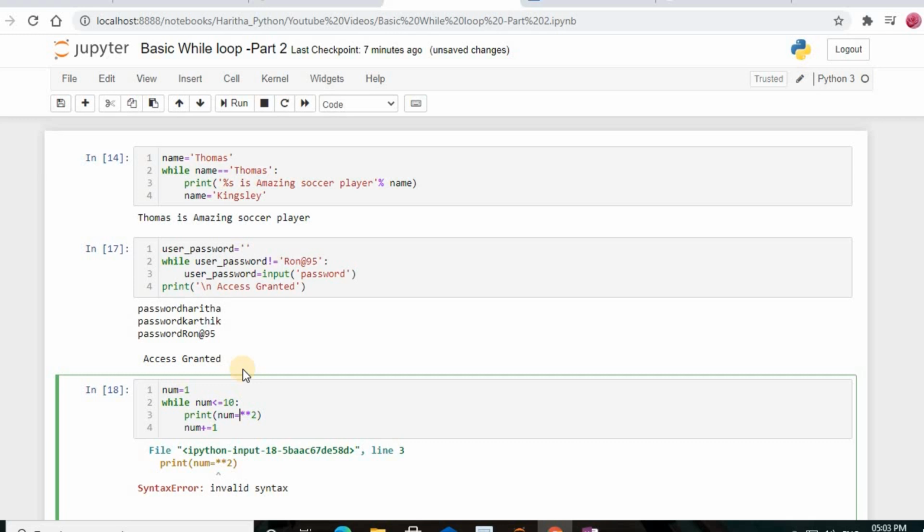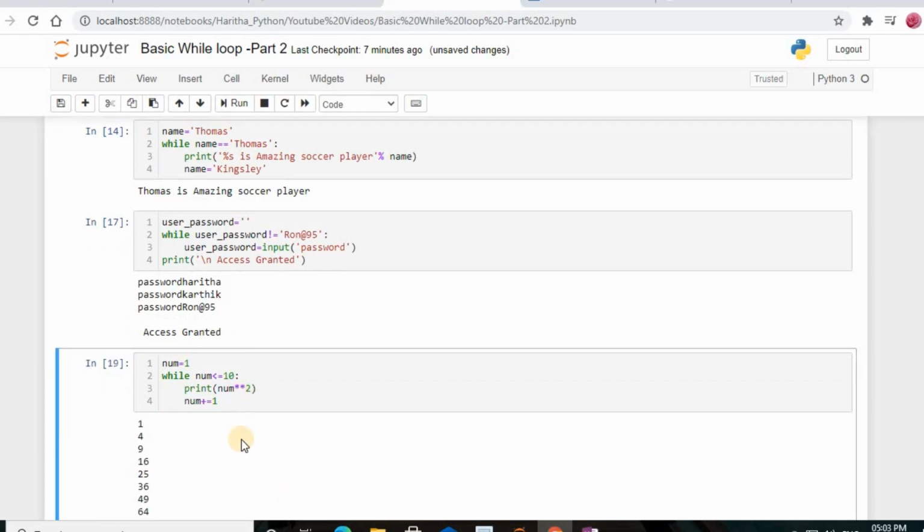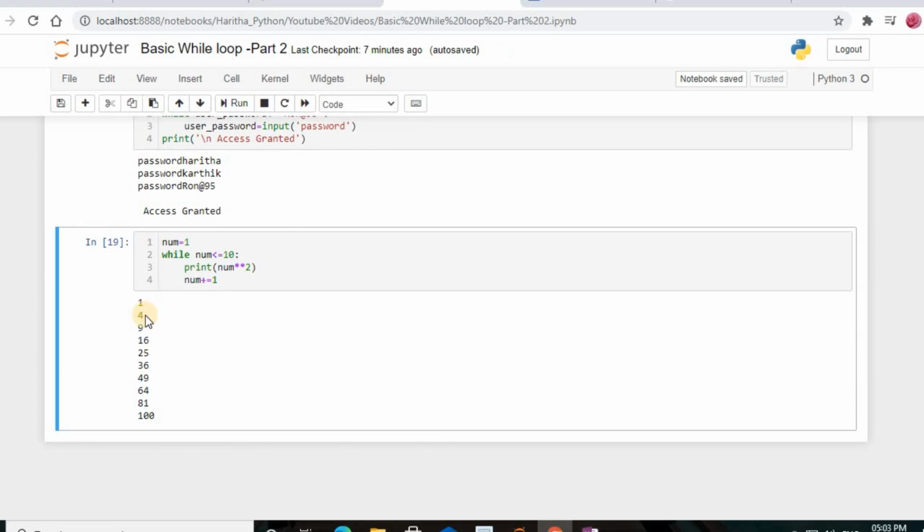Actually I just kept the equals sign, it should not be there. So can you see here now? 1 1s are 1, 2 2s are 4, 3 3s are 9, 4 4s are 16, 5 5s are 25, 6 6s are 36, 7 7s are 49, 8 8s are 64, 9 9s are 81, 10 10s are 100. That's what it just printed, all the squares, right?